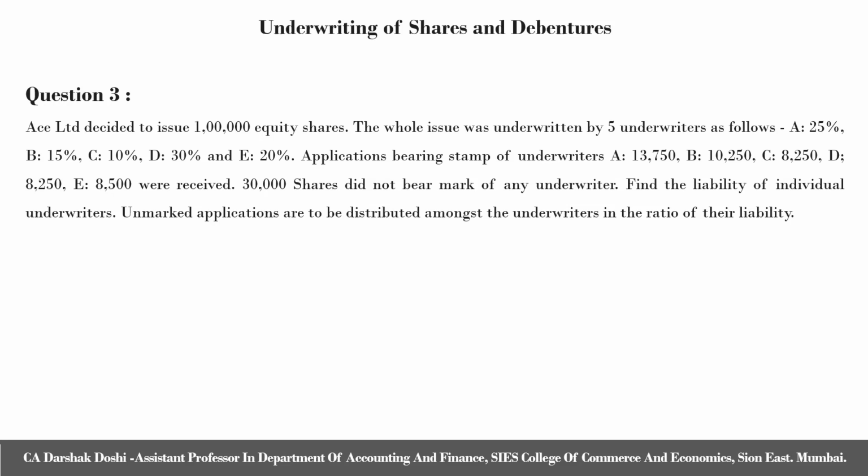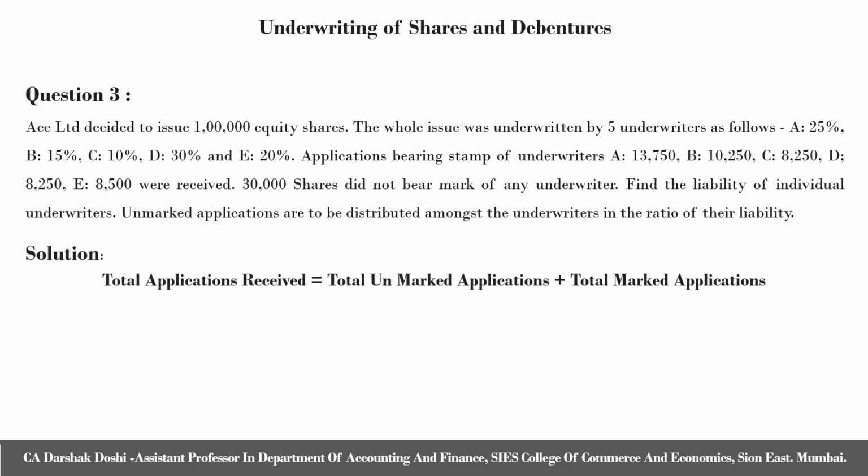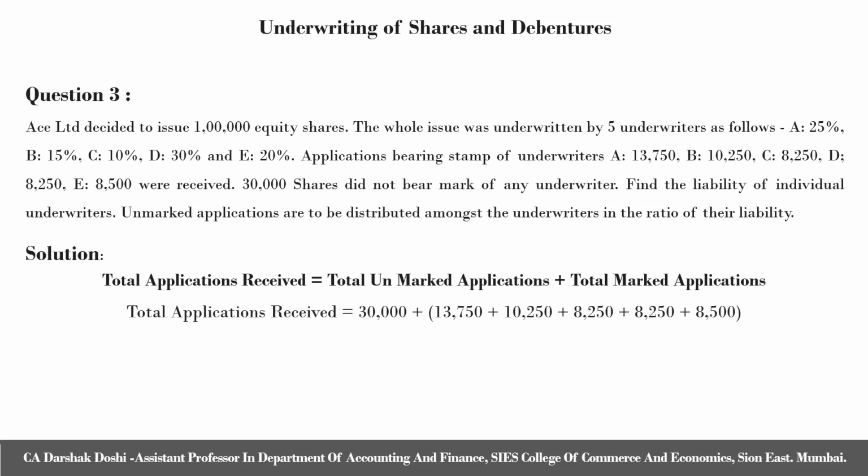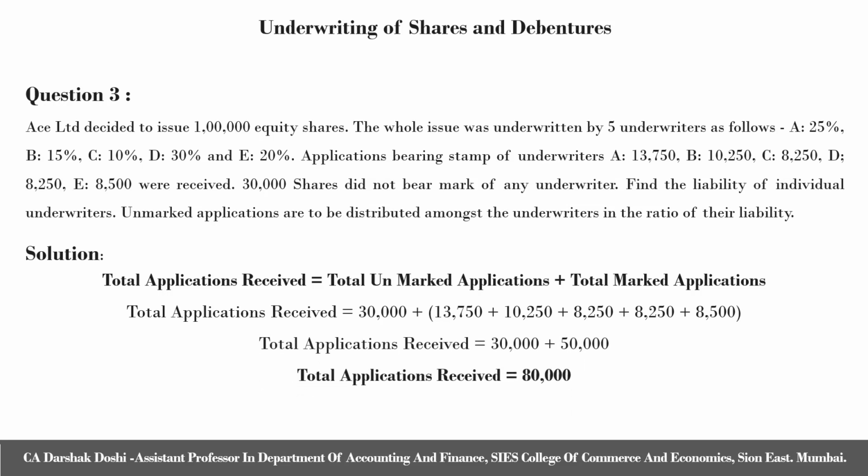So, in the solution, first we will start with the working note to find out total applications received. Total applications received is equal to total unmarked applications plus total marked applications. The total unmarked applications are given to us directly as 30,000, plus total marked applications, which we can total up from the given data. Hence, total applications received is equal to 30,000 plus 50,000, that is, 80,000 shares.